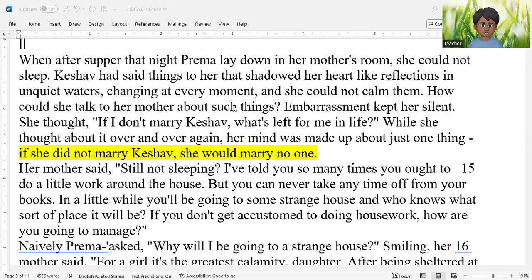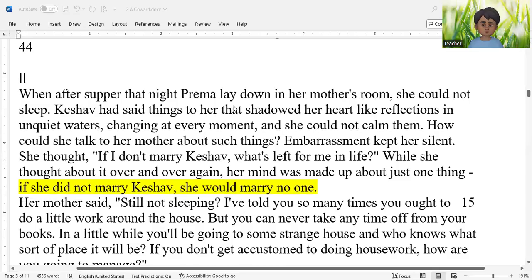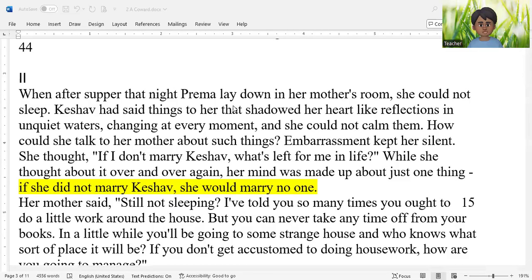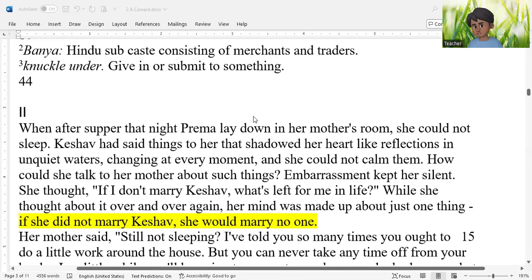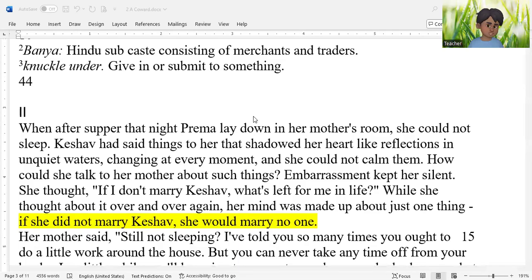Let's read section 2 of Premchand's story A Coward and understand the story. So, in section 1, we saw the two major characters, Keshav and Prema, and we also saw the source of conflict in the story, the caste system.